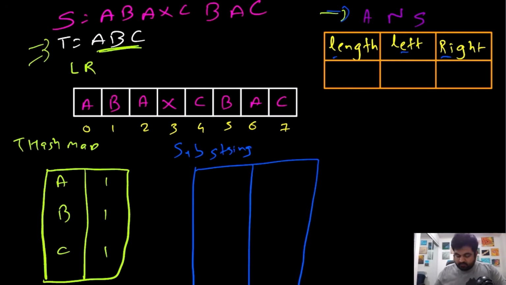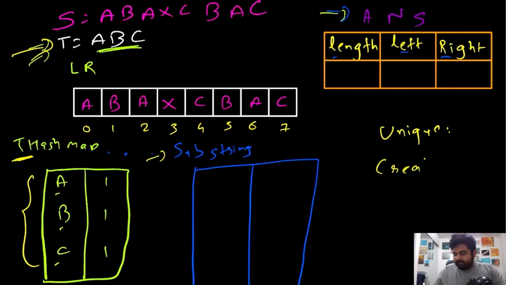Now to check the hash map every single time is not a very good approach. A better approach in this case could be that we already know the number of unique characters we need inside this hash map. So why don't we just create 2 variables. One is the number of unique characters present inside this T hash map from the given original input, which we name unique, and the other is the number of unique characters we have already been able to create inside the substring. So let's just say that this is named create, and we will keep track of it. I'll show you how we are doing everything as we move forward with our example.